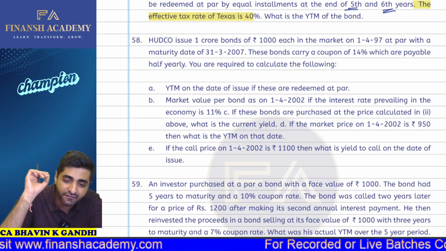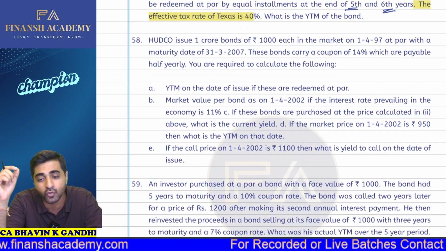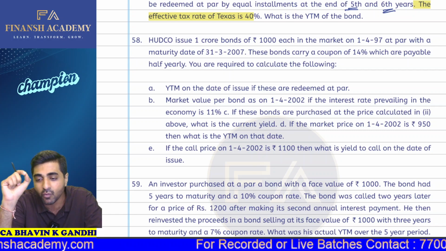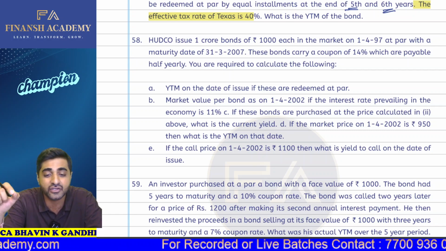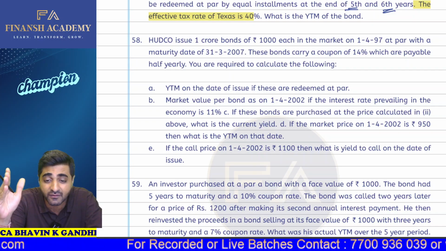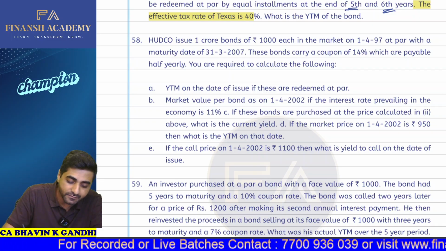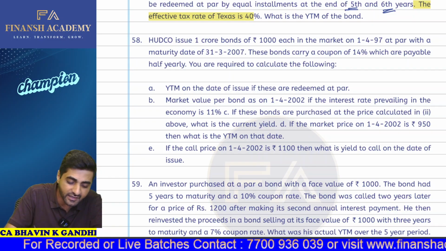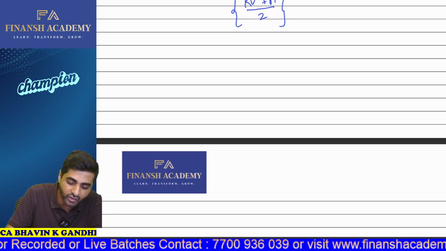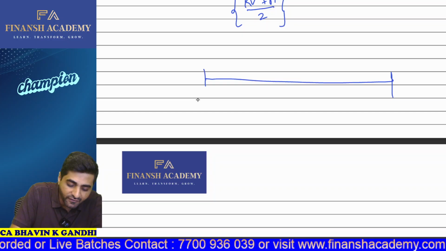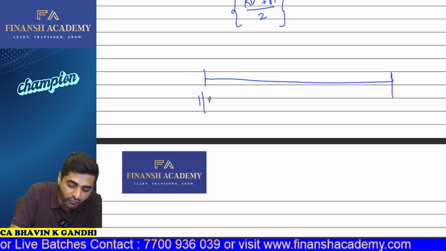In the E part, if the call price on 1st of April 2002 is 1100, then what is the yield to call on that date of the issue? On the date of the issue. Now, this is something which you have to understand. We are required to calculate what is the yield to call. Now, see, what is happening here is that these particular bonds are actually going to be called on 1st of April 2002. So we are standing on what date?